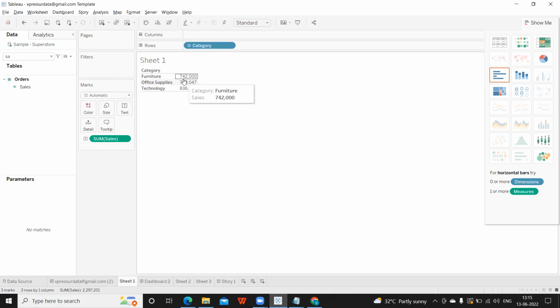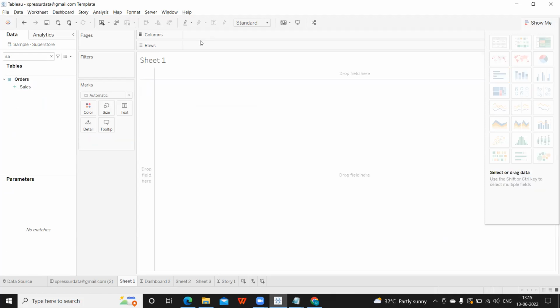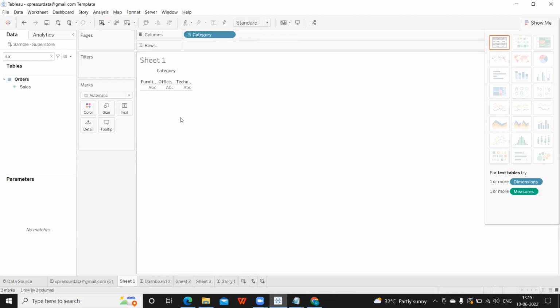So there is no thumb rule that you should do this only or follow this method only. Based on what you feel is easier, you can follow that method. Okay, so the last method is you can directly double click in rows and columns and you can start typing. As you start typing, Tableau will search and suggest what is the field available with that name. That is called a type-in shelf and you can use it.